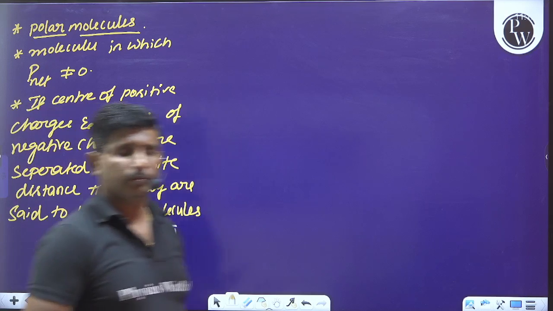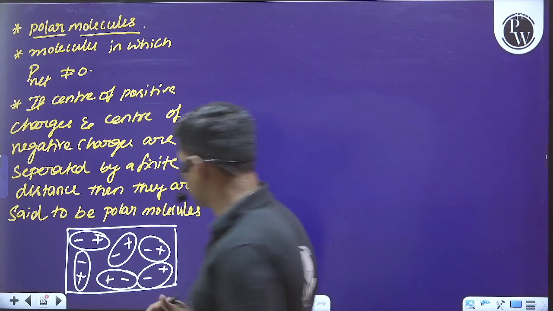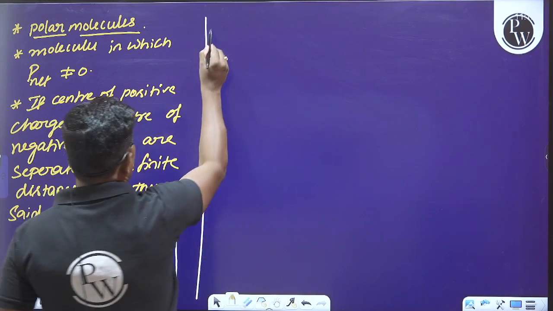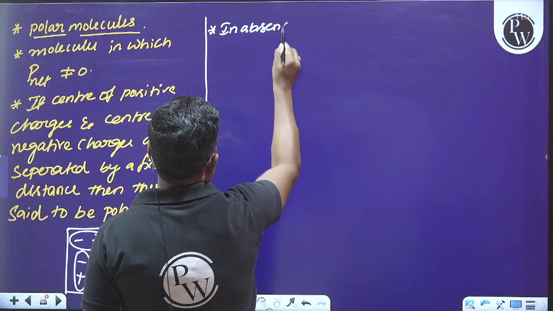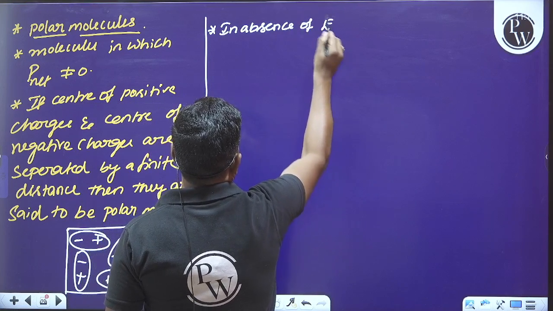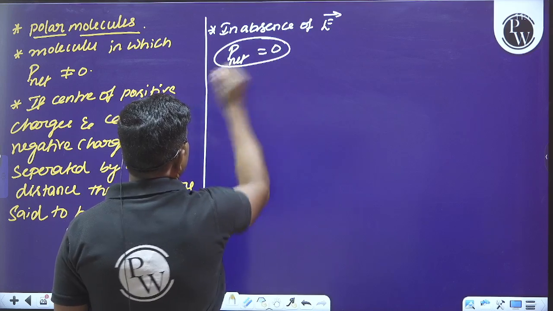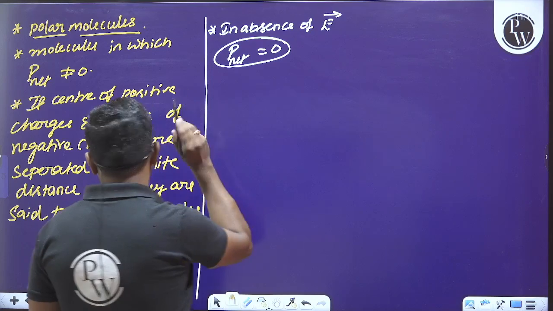Therefore, each and every molecule will have a definite dipole moment. Please observe this: in the absence of external electric field, the net dipole moment is equal to 0.